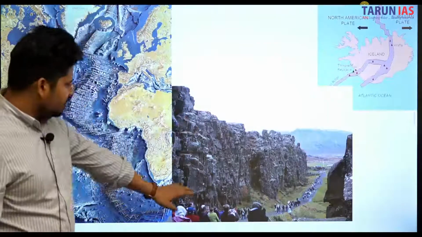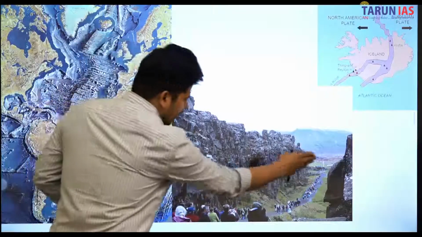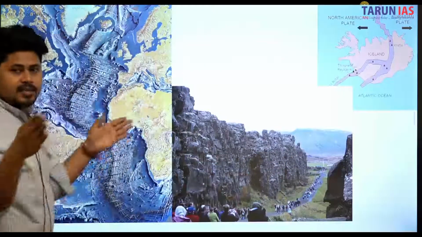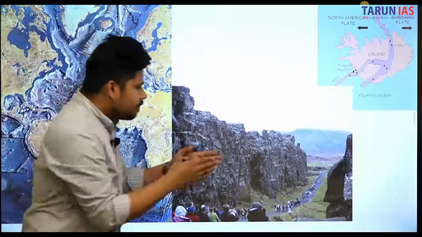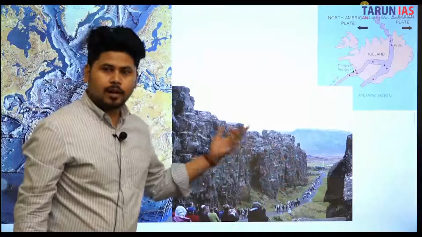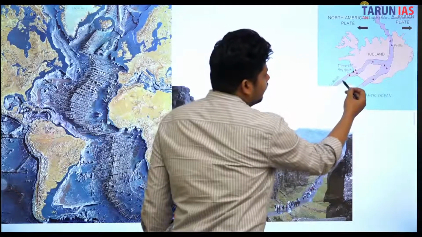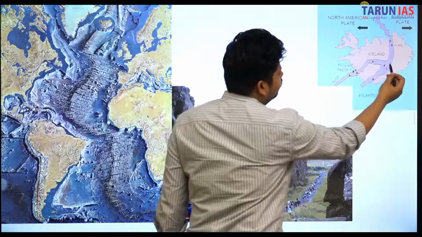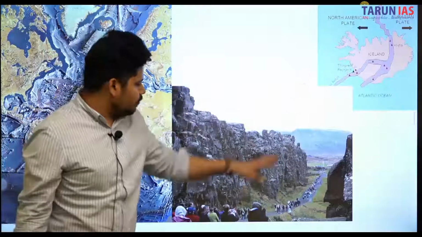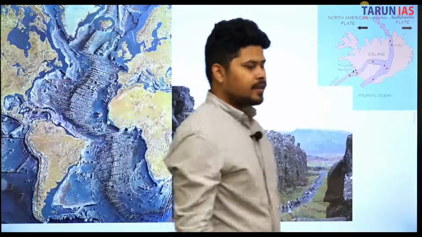And very important, this is a place in Iceland. You can clearly see that one part of land and the other part of land have dissected, and this is one fault or ridge. Why? Because this mid-Atlantic ridge passes straight through this country Iceland. This is a very interesting geographical phenomenon.